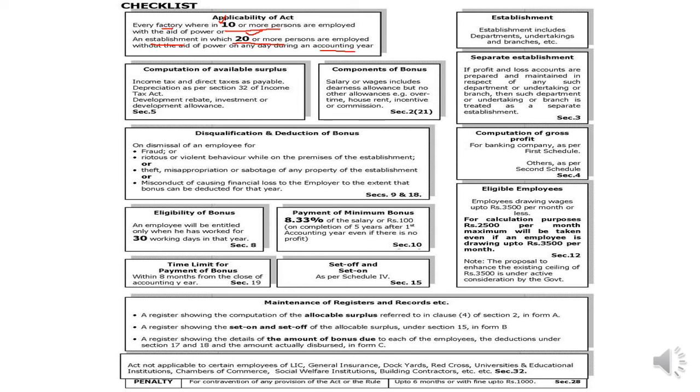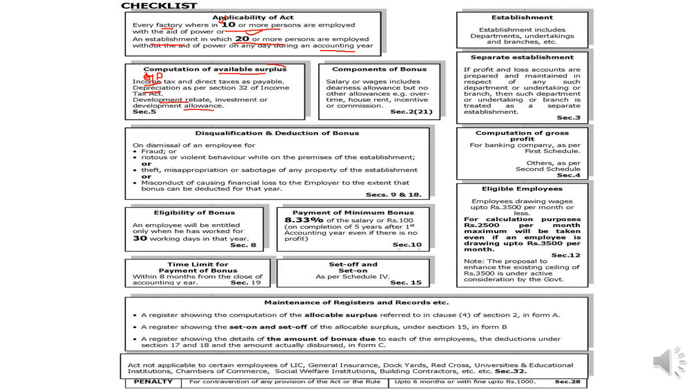And see how to compute available surplus. I already told you, it will be from gross profit, then income tax is deducted. If depreciation is deducted, income tax is deducted, and then development rebate and development allowances are deducted, then we get the available surplus.